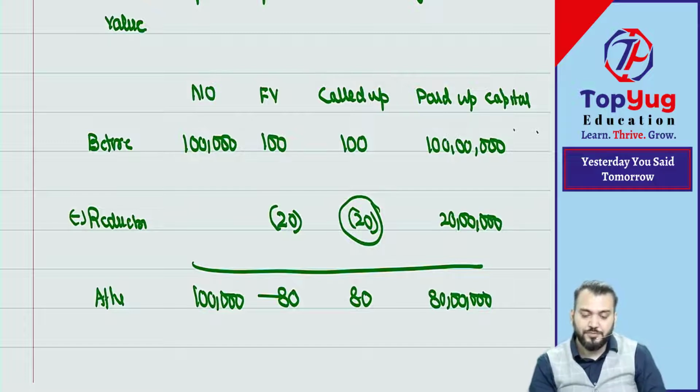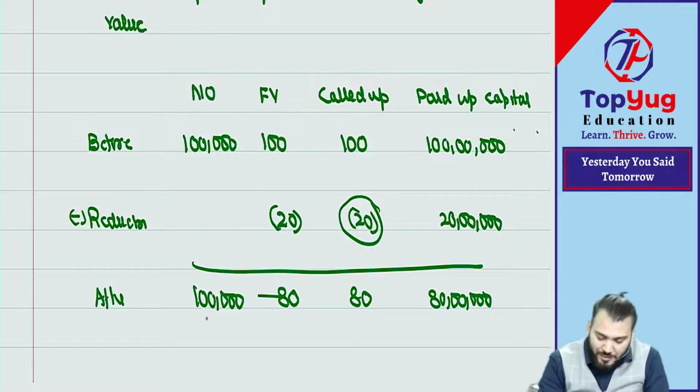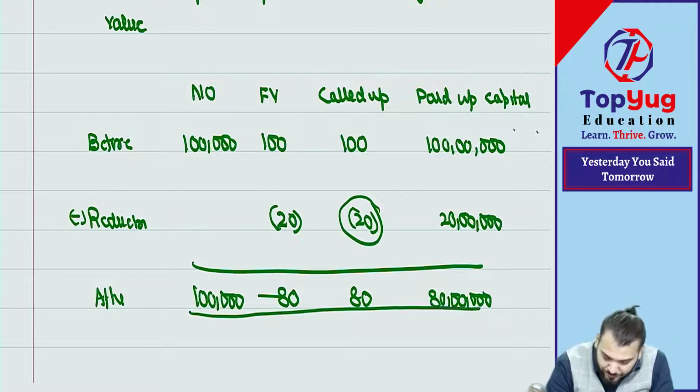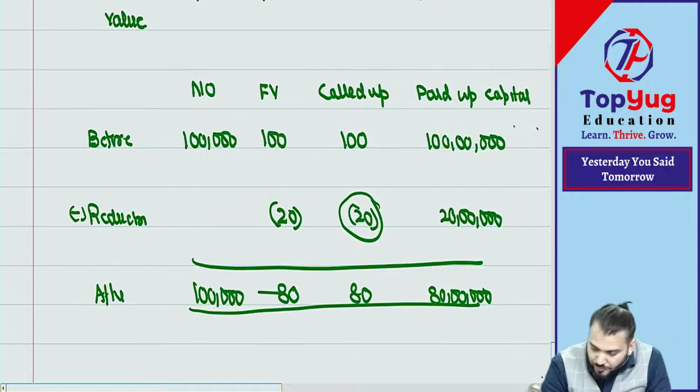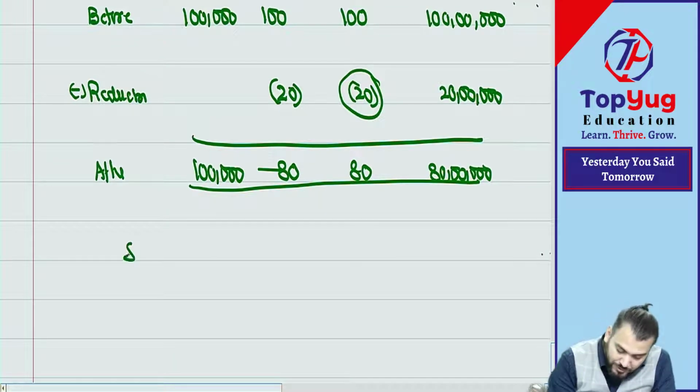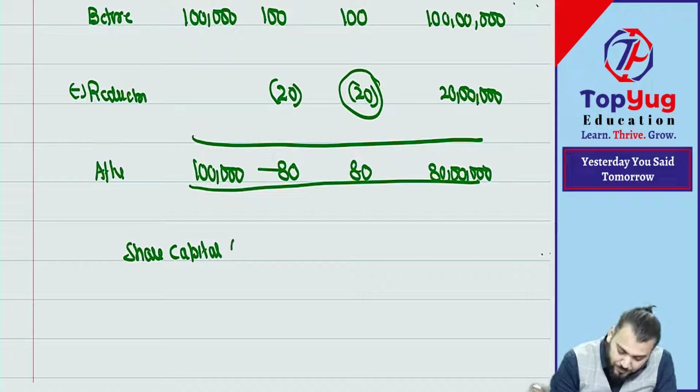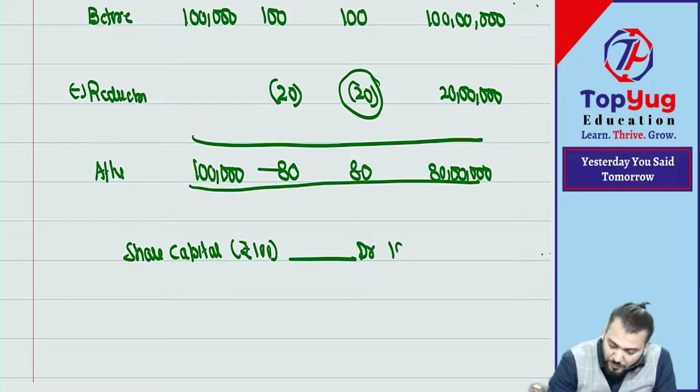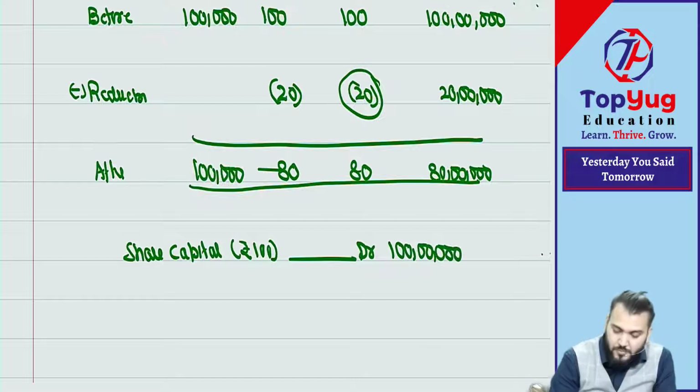Have you understood this? What will be the journal entry? Can you give me the journal entry for this? Bata. Journal entry what? Bata. Share capital of rupees 100 will be how much? 1 crore. Correct.